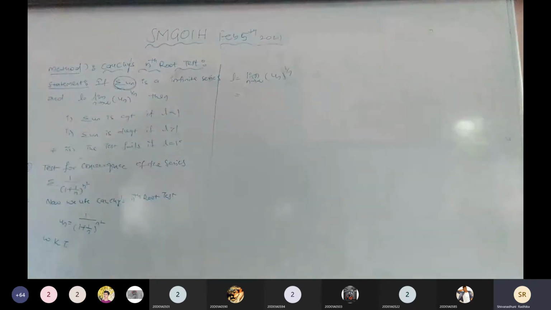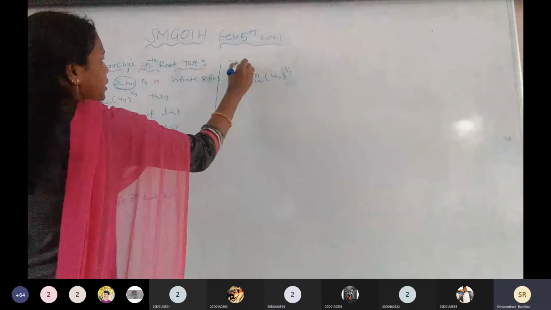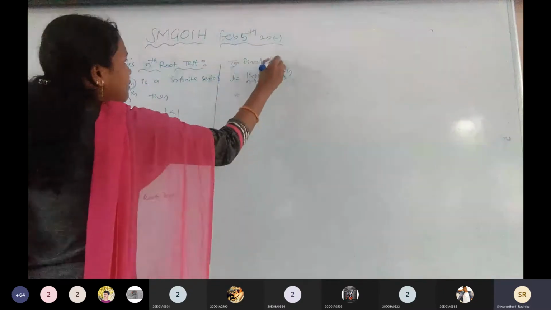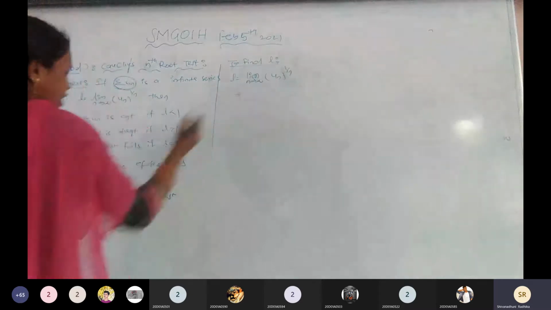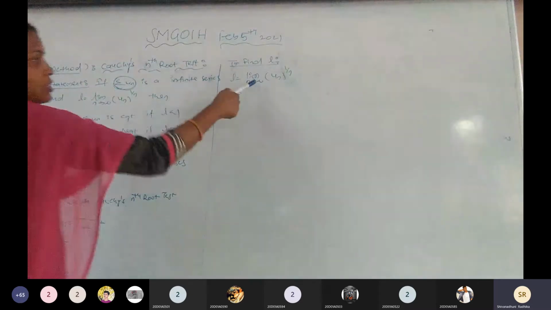We need to find that L value. So this is the formula.